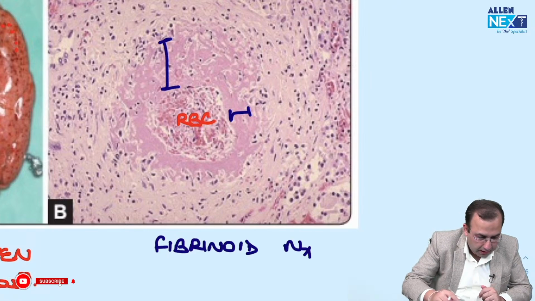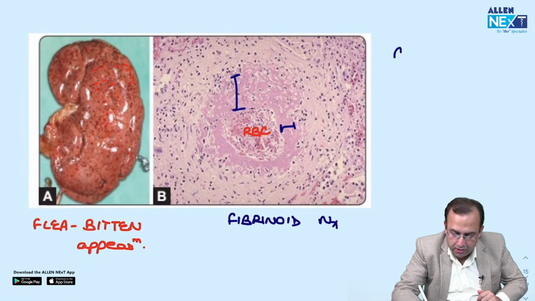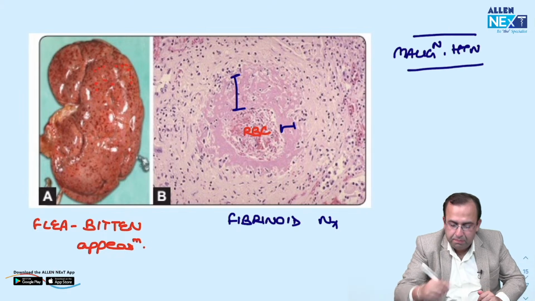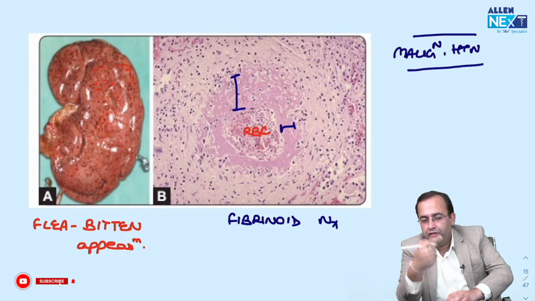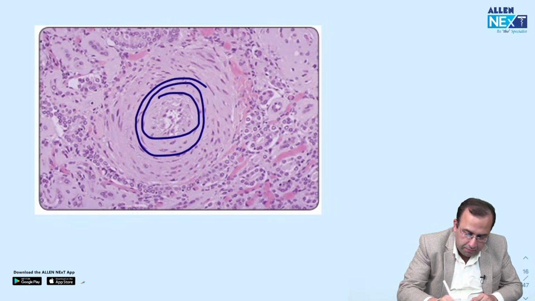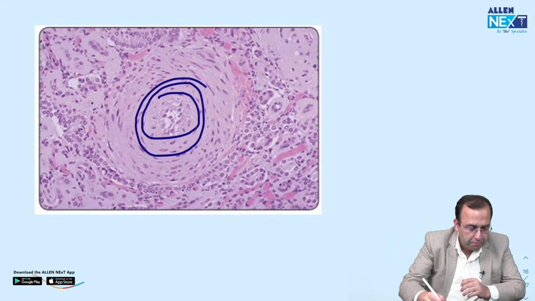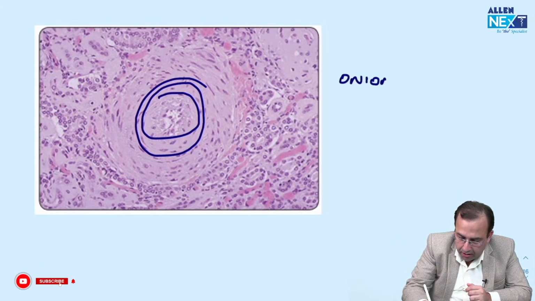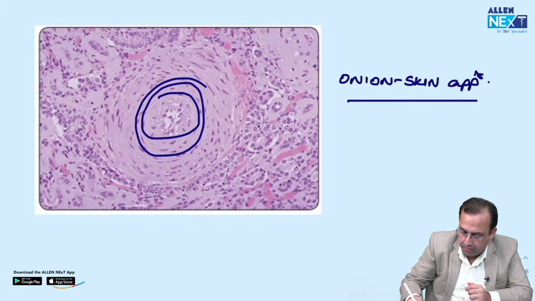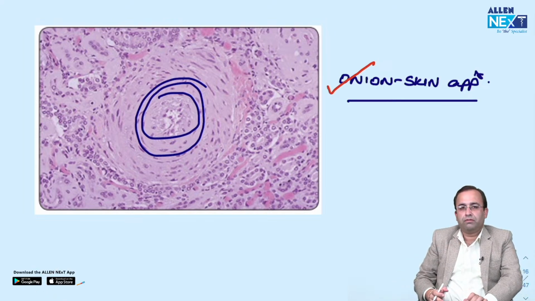Now combine the two together. Flea-bitten appearance with fibrinoid necrosis: malignant hypertension. But which is more specific for malignant hypertension? Onion skin appearance. The BP was very high, so the muscle layer undergoes concentric hyperplasia, giving the onion skin appearance, which is more characteristic, because flea-bitten appearance is seen in many other conditions also.